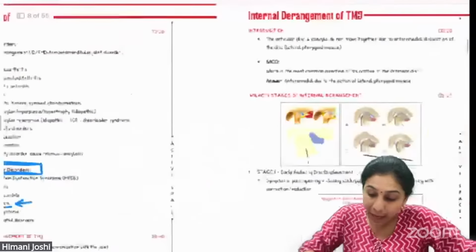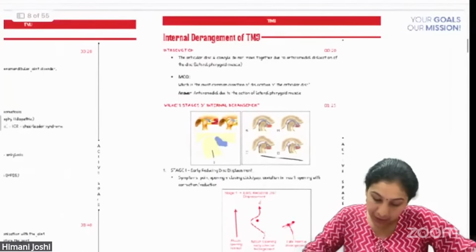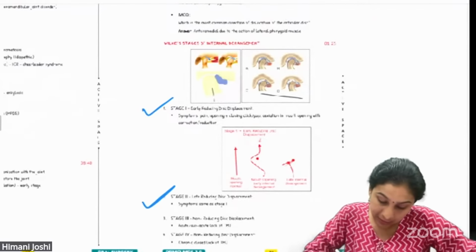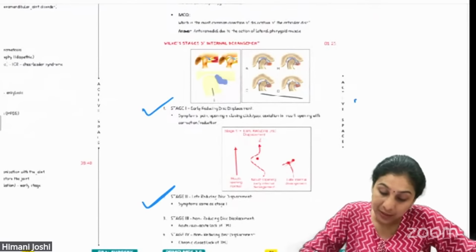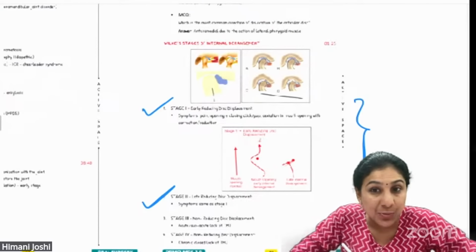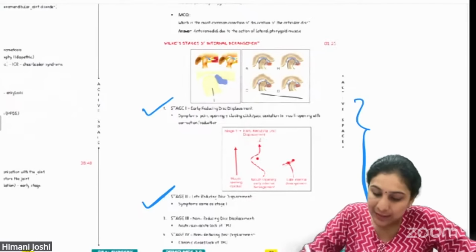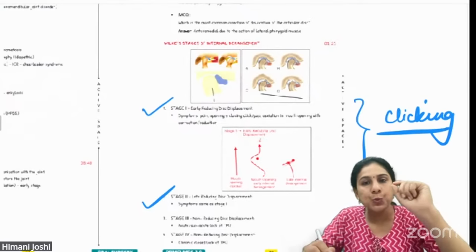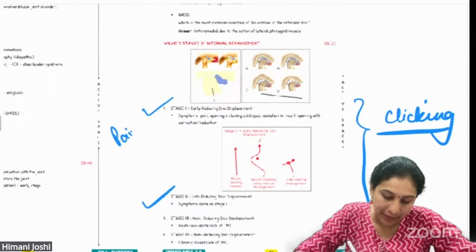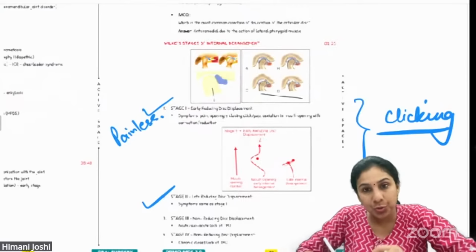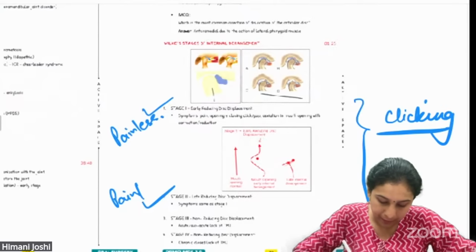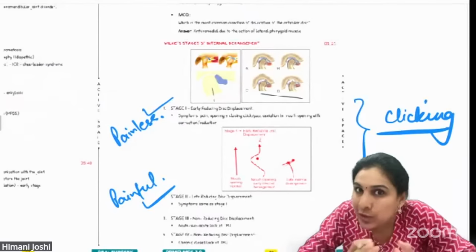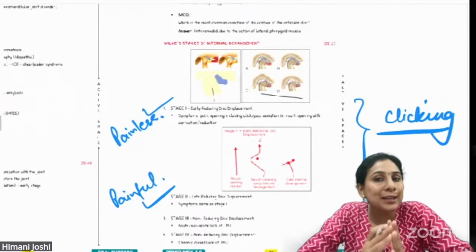And when we discussed internal derangement, we have very nicely discussed the early reducing stage and the late reducing stage, which are the reduction stages of internal derangement. In both the stages, there is clicking. The only difference is in stage 1, there is painless clicking, and in stage 2, there is painful clicking. So, since this question has no clicking, it is not internal derangement.